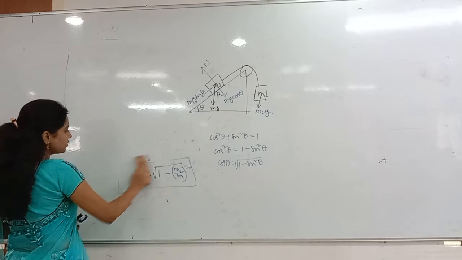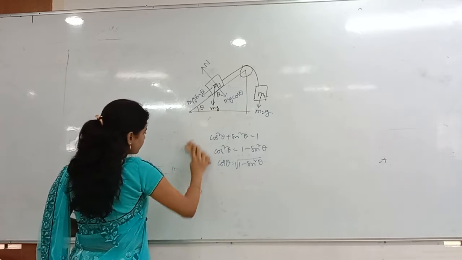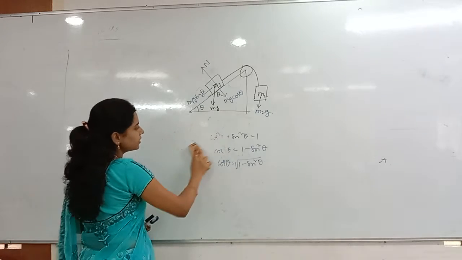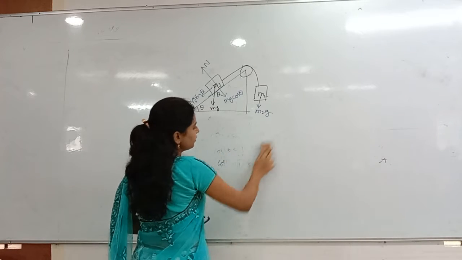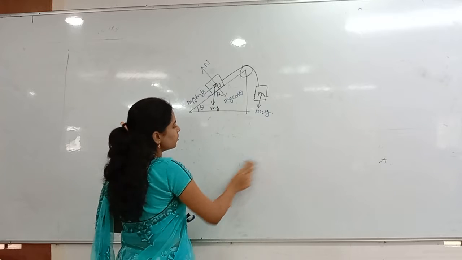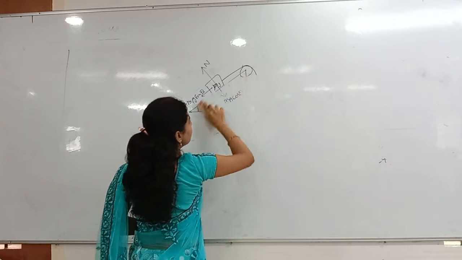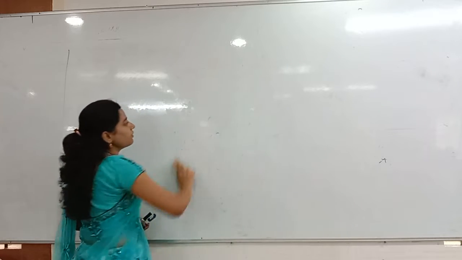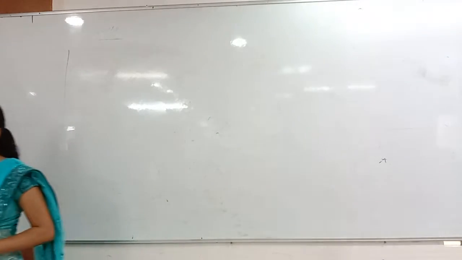What does frame of reference mean? In the name itself it is there. We are taking it as a reference. Reference for what? For observing the motion of a body. Frame of reference is nothing but a coordinate system from where we will observe the motion of the body. Anything might be. For example, I am standing here. This is my frame of reference. From here I am observing you.